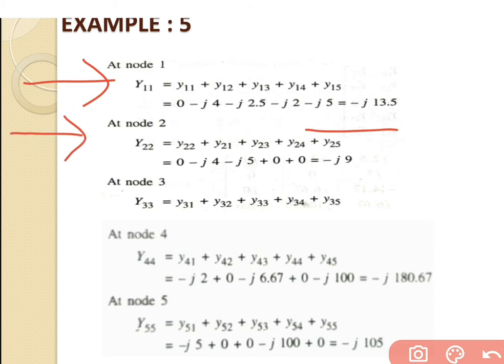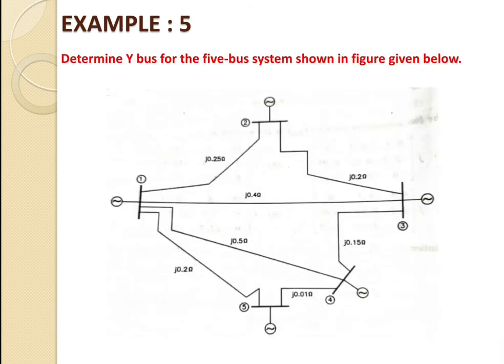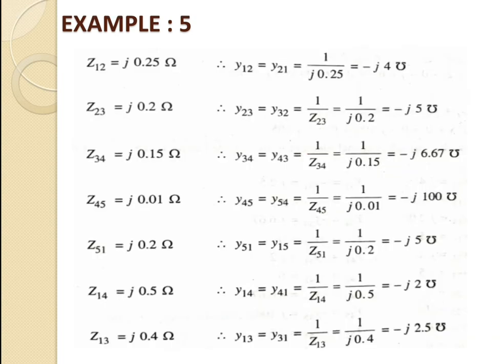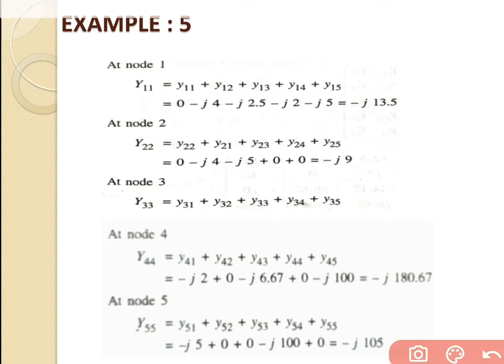In the same way, go for node number 2. Node number 2 is written as Y22. At bus number 2 there is a total of 2 lines connected, the first one Y12 and the second one Y23, and Y22 itself is connected at node number 2.